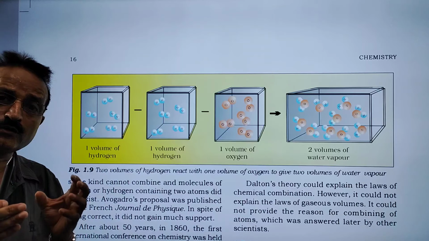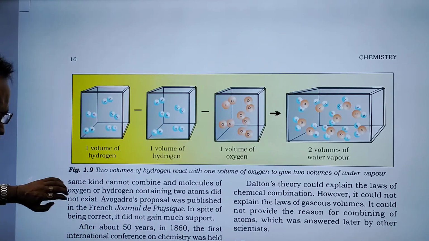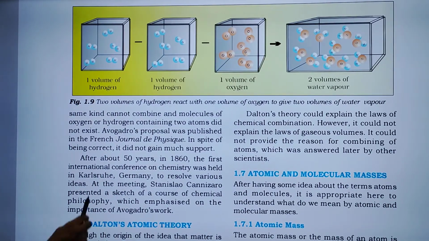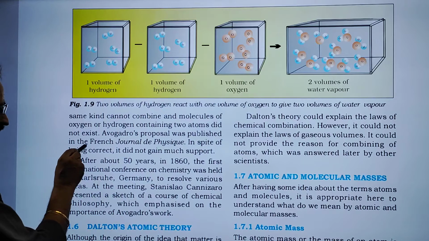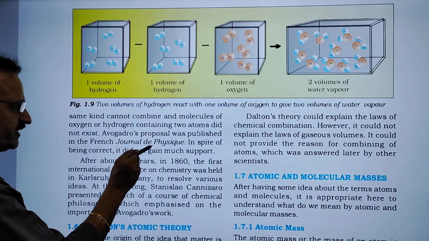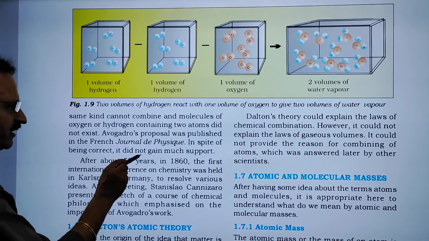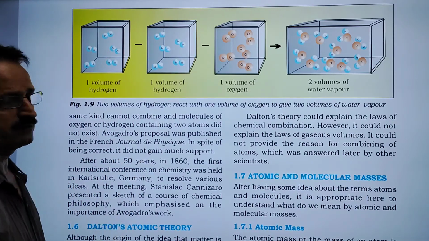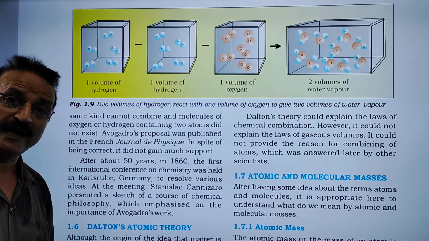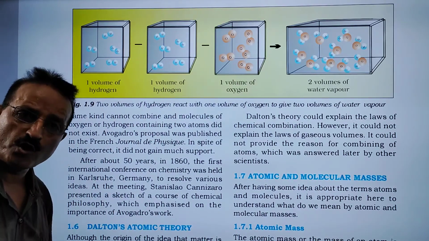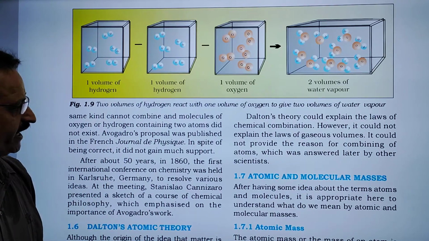Avogadro tried to convince that Gay-Lussac was right. Avogadro's proposal was published in French journal The Physique. In spite of being correct, it did not gain much support. Gay-Lussac's law was correct. Avogadro's law was also correct, but it did not gain much support.